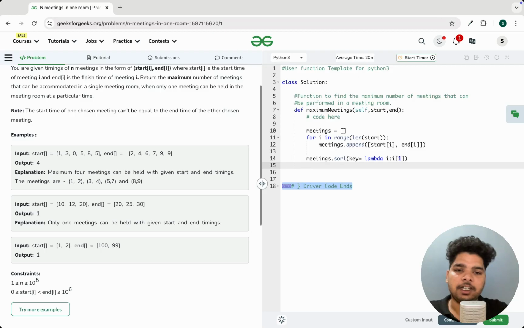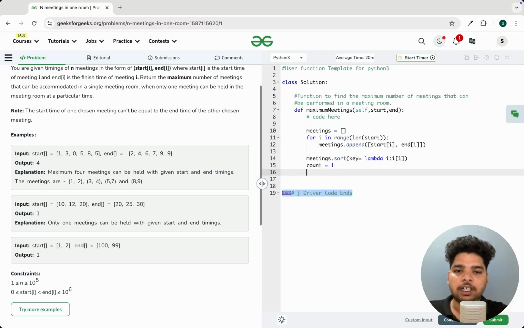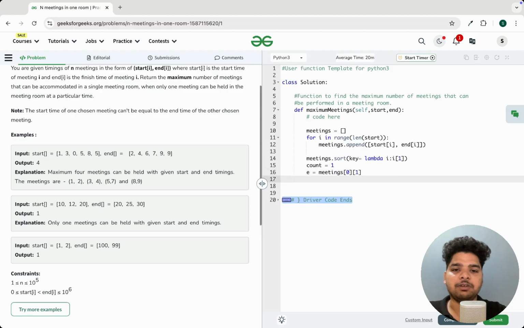Okay, that is done. Then let's take a variable count, initialize with 1. So we assume that the first meeting is accommodated, and let's take end time equals to meetings of the first one, the end time of the first one.